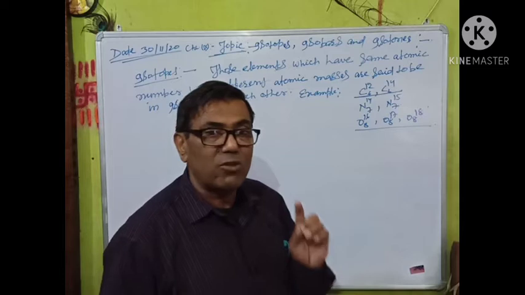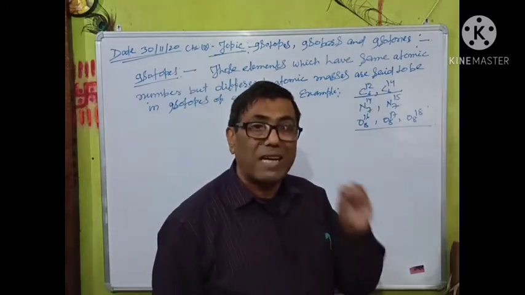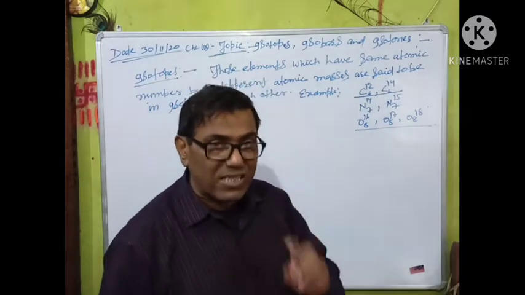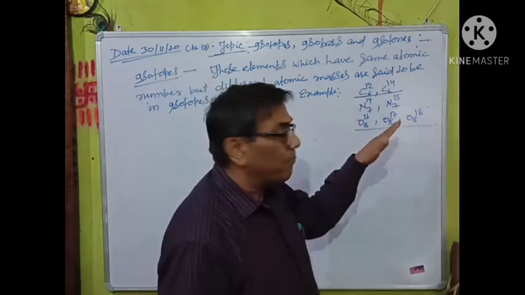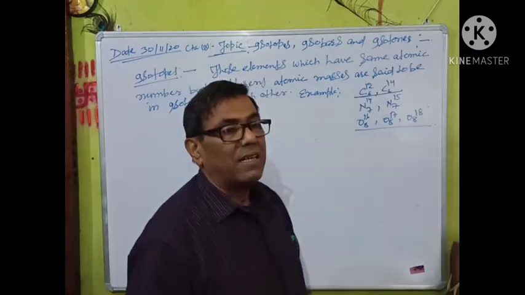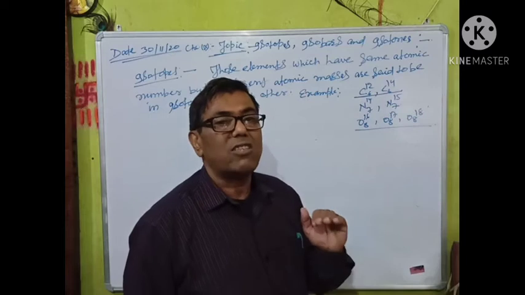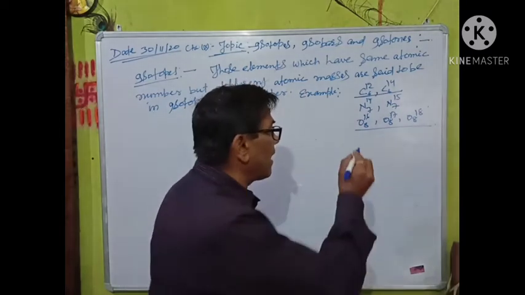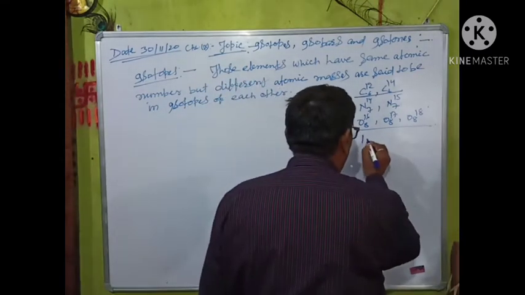So due to the difference in the number of neutrons present in atoms of the same element, the atomic masses are different but the atomic numbers are the same, and these are also known as isotopes.